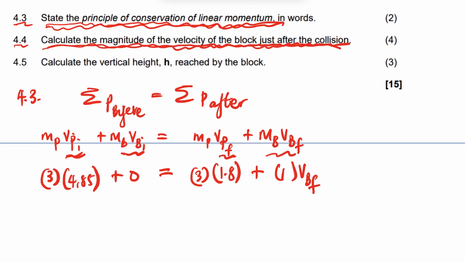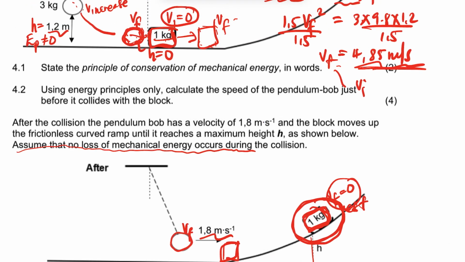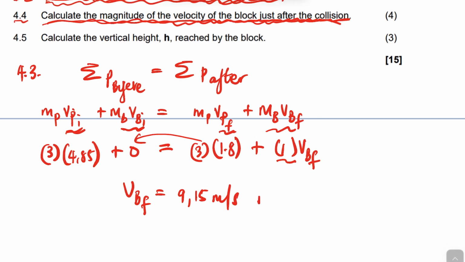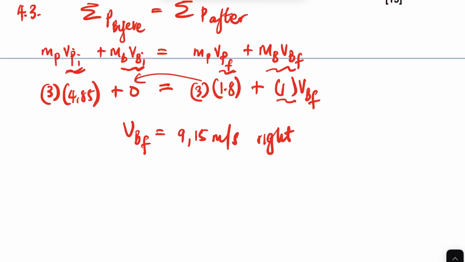So guys, your maths here, it's going to be 1 times VB, the velocity of the block, which is the final velocity, and then we take this to this side. So the answer is going to be 9.15 meters per second. And what is the direction of the block after it's just hit? It's going to go in that direction, to the right, as we can see. It moves up an incline, that means it moves to the right.